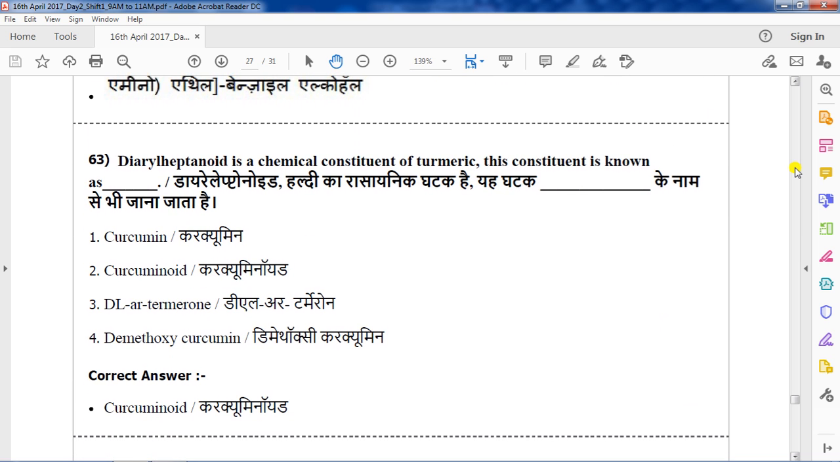Question number 63. Diaryl heptanoid is a chemical constituent of turmeric. This constituent is known as curcumin, curcuminoid, DL, R, termeron, dimethoxycurcumin. In the question itself, you had to note it down: diaryl heptanoid. Noid is there. So in the options you can see curcuminoid. Oid is there, so you had to opt for curcuminoid. The correct answer is curcuminoid.